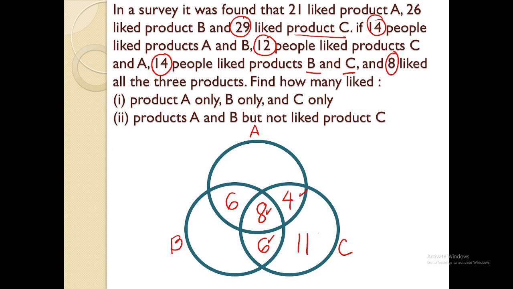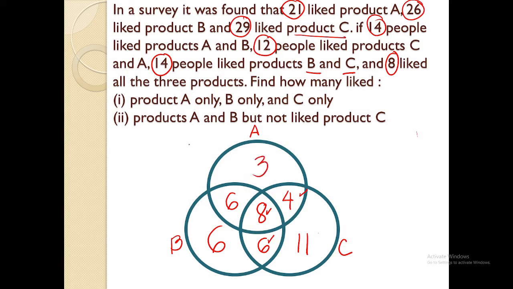Now let's go to product B. 26 for product B. 26 minus 6 minus 8 minus 6. That will give us 6. For product A, 21. 21 minus 6 minus 8 minus 4. That will give us 3.